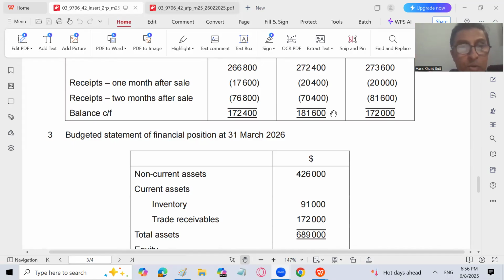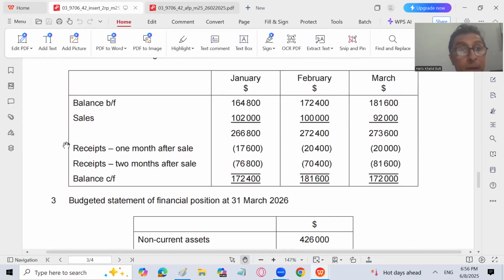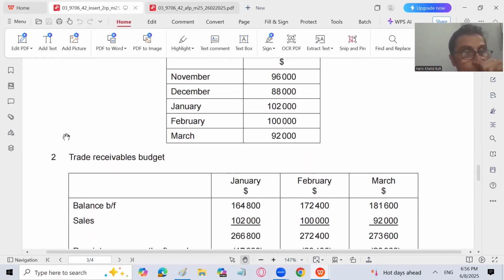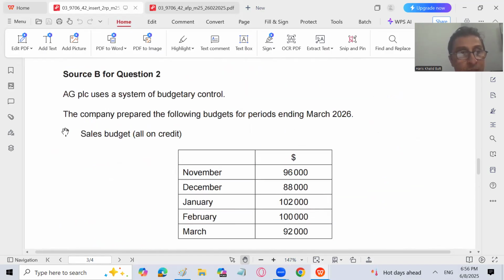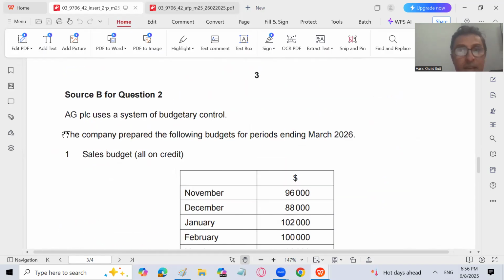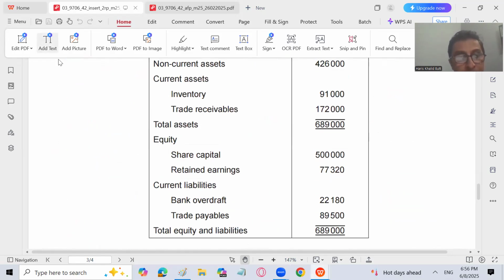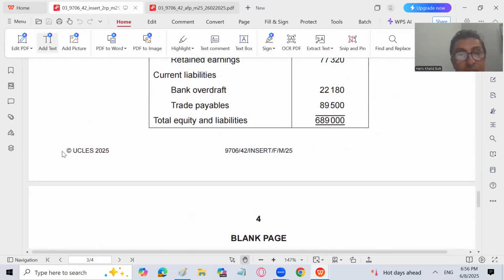And today we are going to solve the question from A2 Accounting 9706. This question came in February-March 2025, variant 42, and the question is basically from budgeting. So let's see.